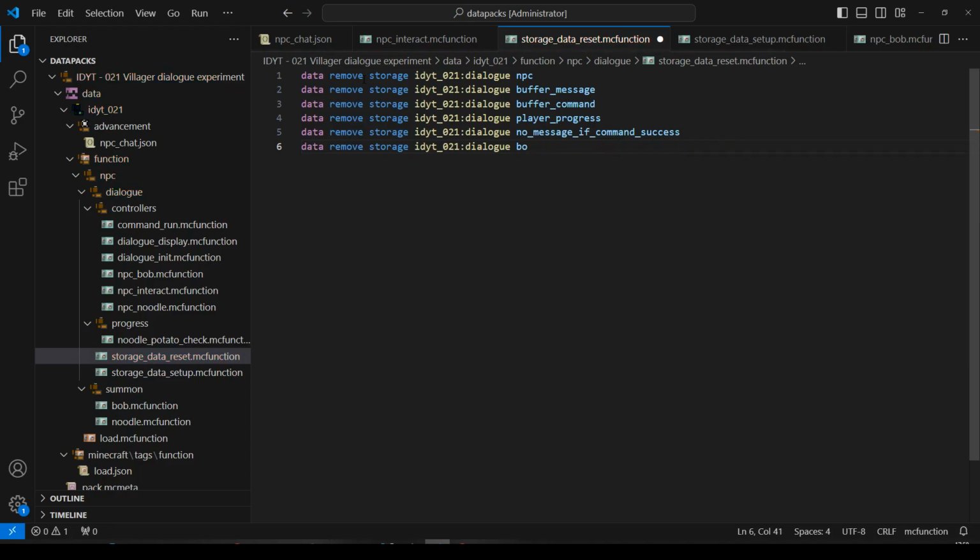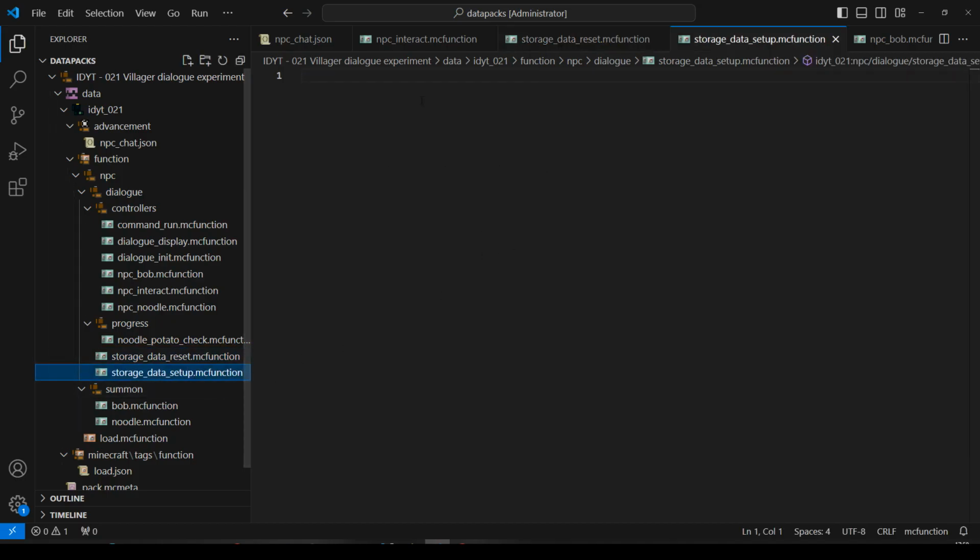Don't put that there. We reset Bob and stop it. Reset Bob. Next line, please. And reset Noodle. Now, I think by habit, I've capitalized Bob, so let's get rid of that. So basically, this whole command is just resetting our data storage. We'll look at it a bit more later.